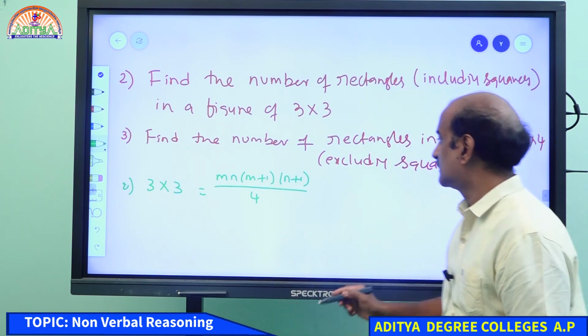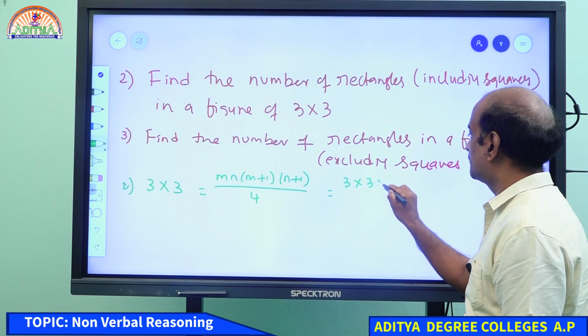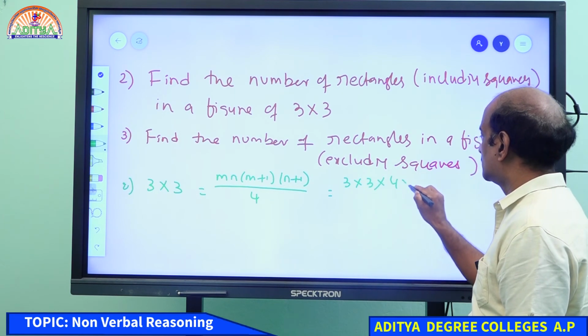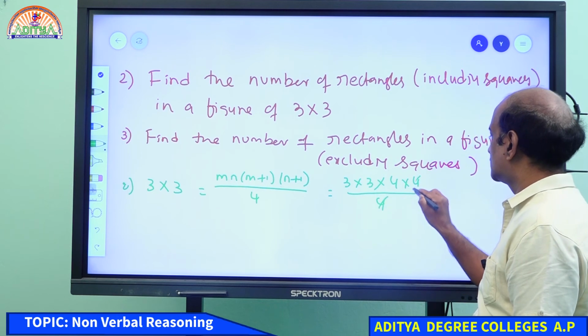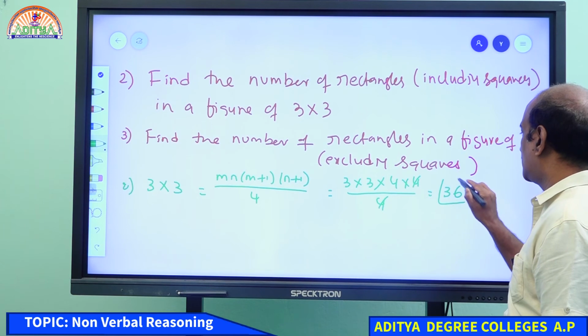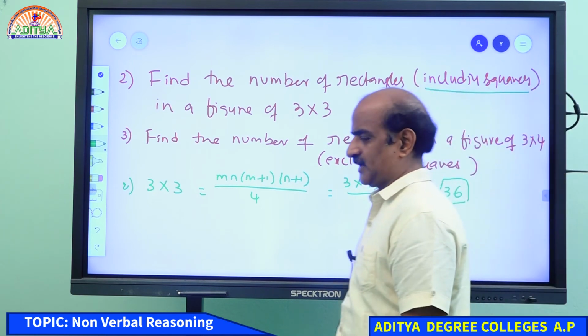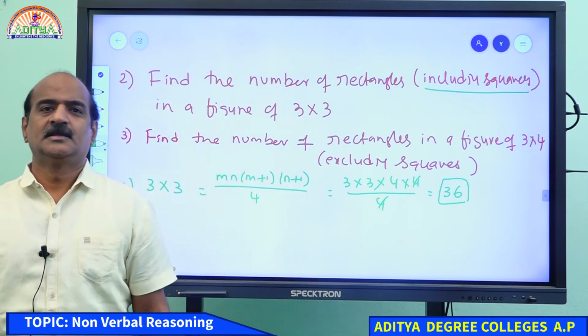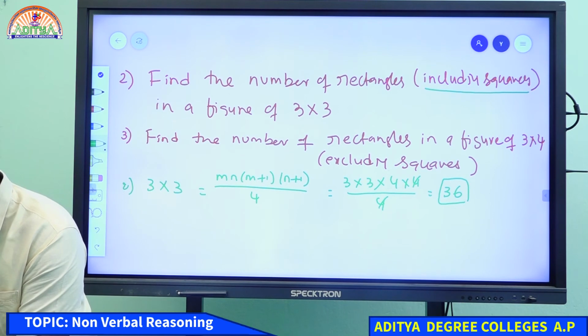Therefore, in a 3 by 3 square, 3 into 3, 3 plus 1 is 4, 3 plus 1 is 4, divided by 4. You cancel 4 and 4. 9 into 4 is 36. This is your answer because you are asked to find including squares. So for question number 2, your answer is 36.